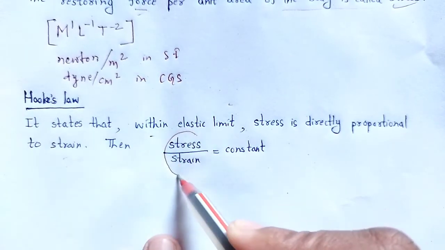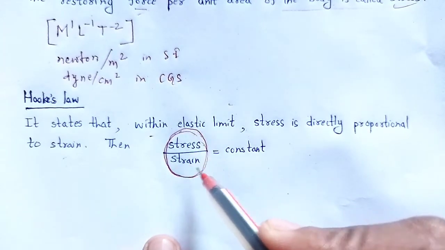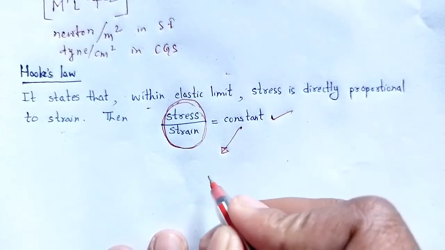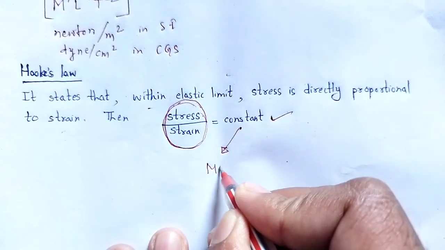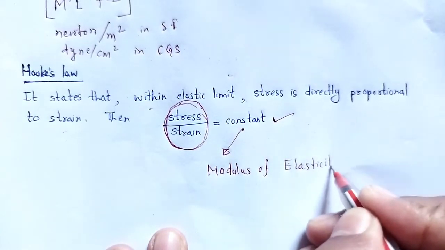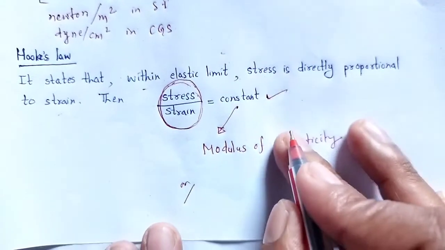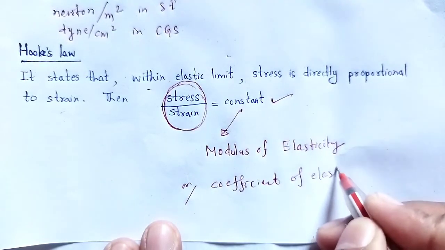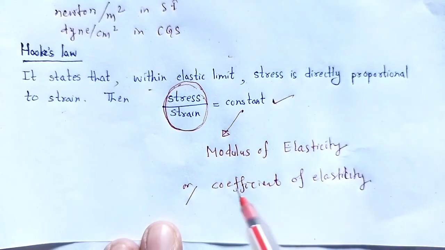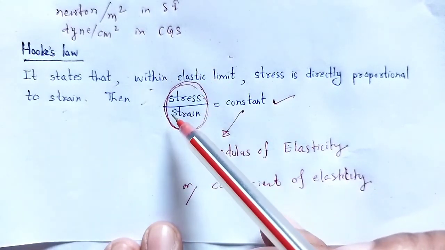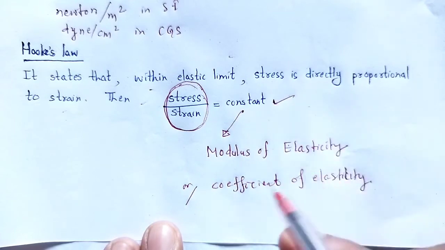That is why the ratio of stress to strain is a constant, and the value of that constant is known as the modulus of elasticity, or the coefficient of elasticity.